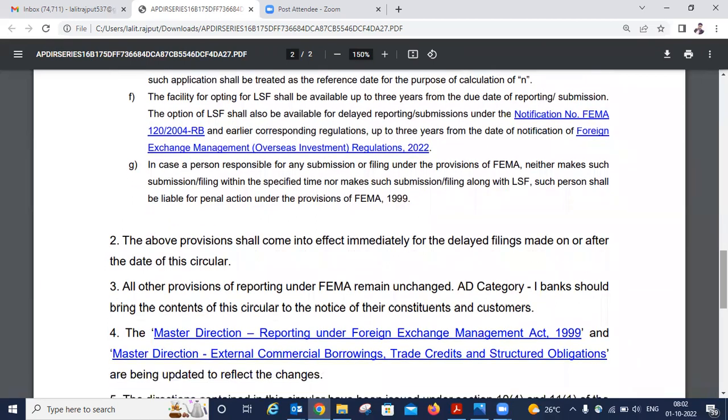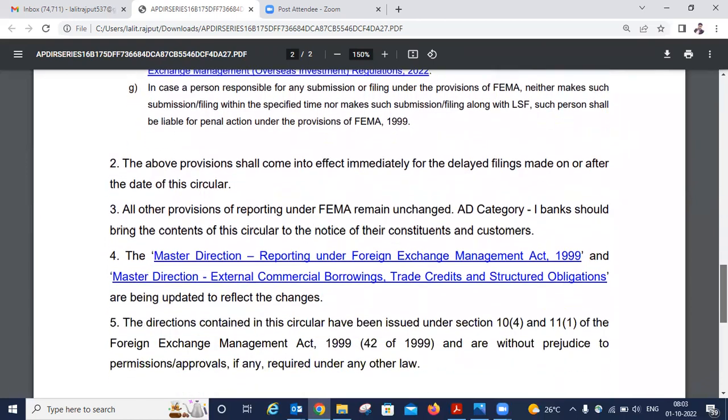Further, the RBI has advised that all the provisions of reporting under FEMA remain unchanged, and the AD Category 1 banks should bring the contents of this circular to the notice of their constituents and customers. That means RBI has informed the AD banks and directed that you have to give this direction to all your customers and all the corporates who are having accounts with you or who are dealing with you. And this is all about this direction.